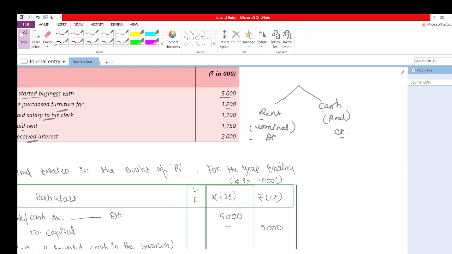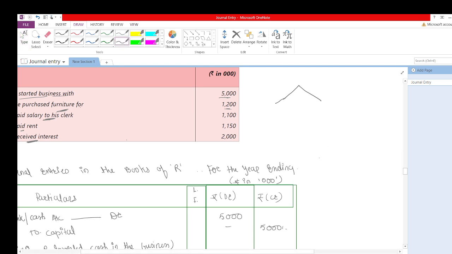If you are receiving interest from your bank, what happens? Your bank balance will be increasing. Same in the business. If we receive interest, then it will increase our cash balance, and interest is our income to business. So interest comes under the nominal account.